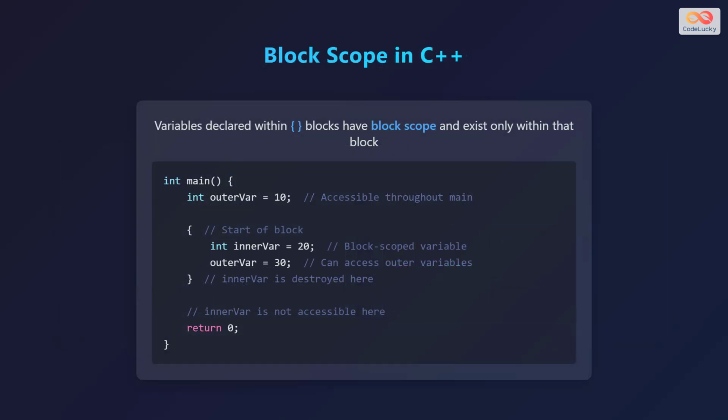Let's explore block scope in C++. Variables declared within curly braces, that is, a block, have block scope and exist only within that block. For example, in the main function, an integer variable outerVar is assigned to 10 and is accessible throughout main. Then, inside curly braces, or a block, an integer variable innerVar is assigned to 20, which is a block-scoped variable. outerVar can be accessed inside the block and assigned to 30. innerVar is destroyed as soon as the block ends and is not accessible outside the block.